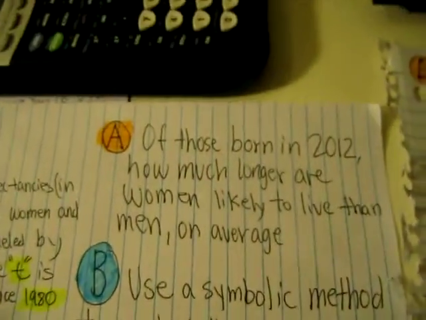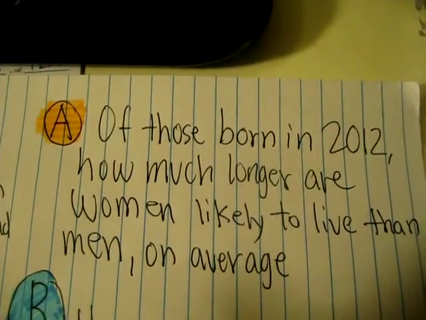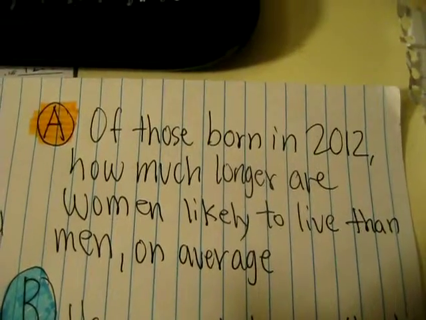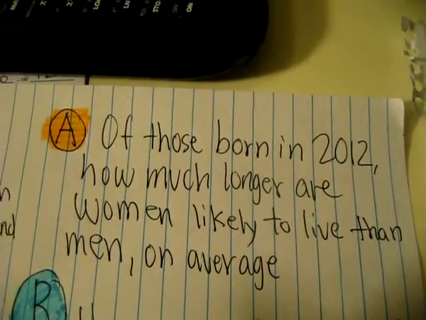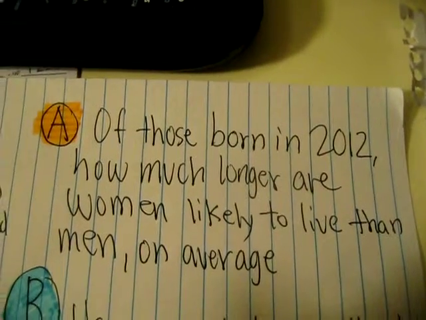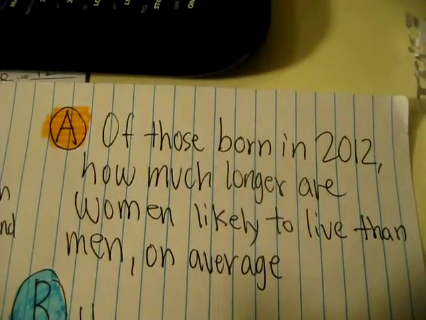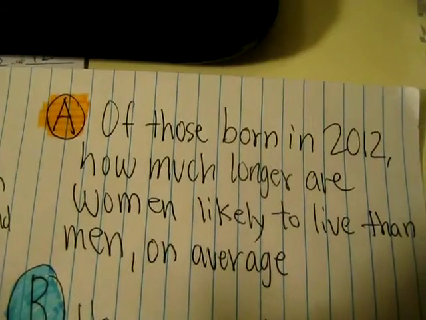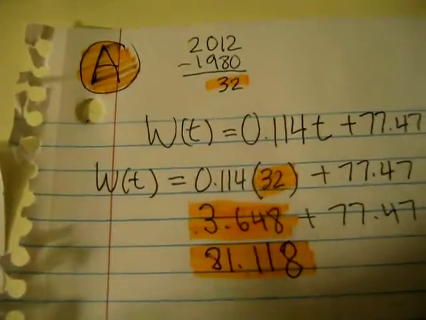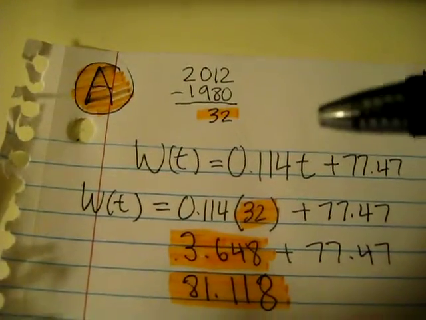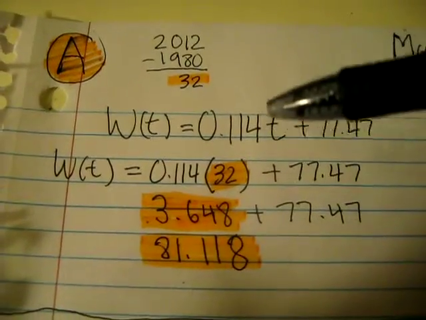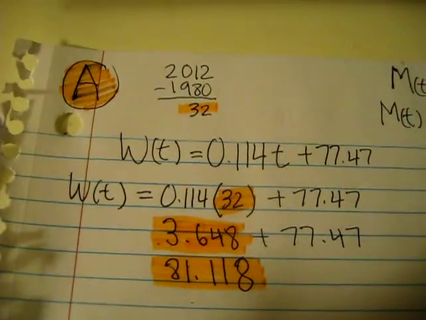So our first question, which is, of those born in 2012, how much longer are women likely to live than men on average? So first up, we have to find the women born in 2012, what their life expectancy is. And so first of all, we have to figure out T, and T is years after 1980.